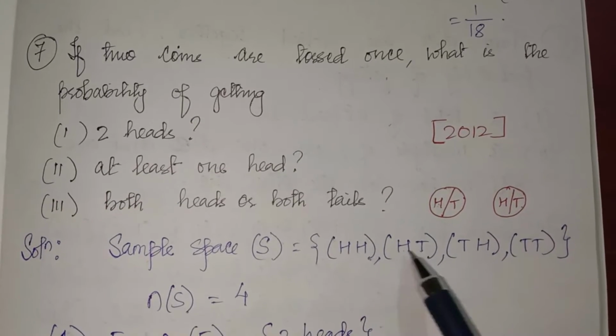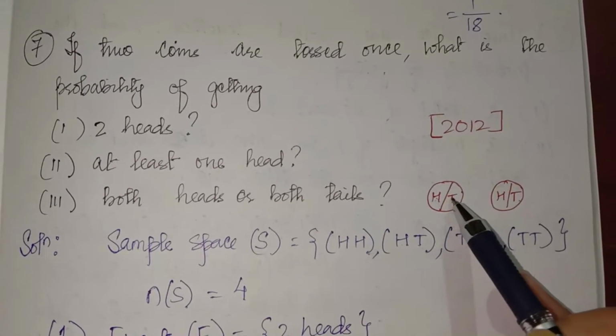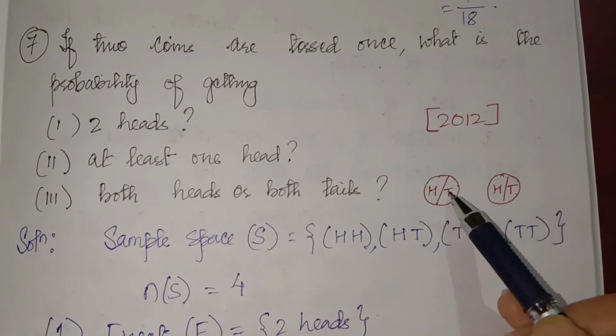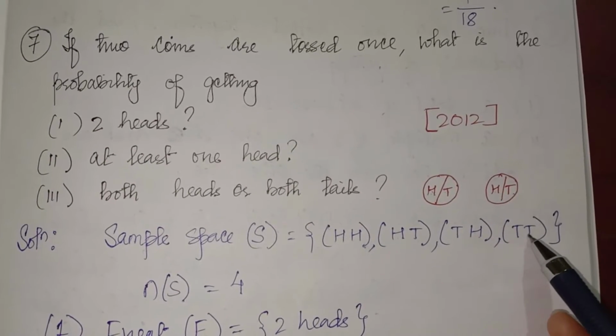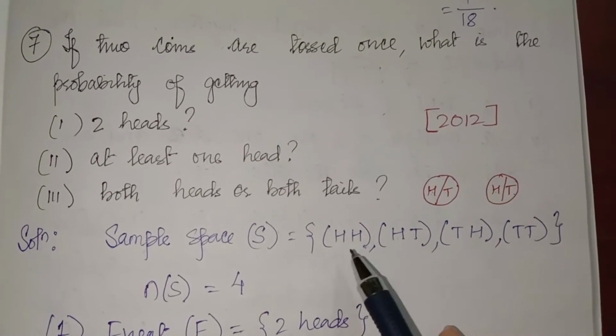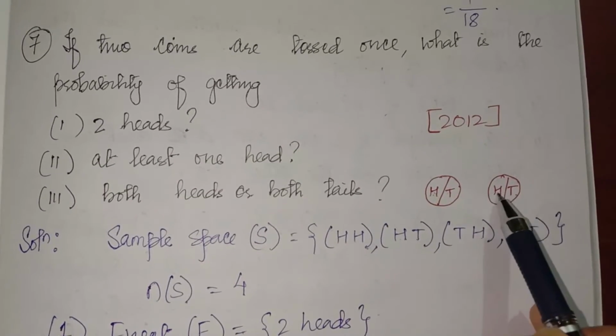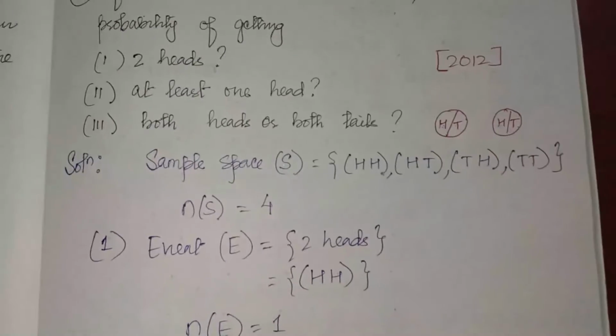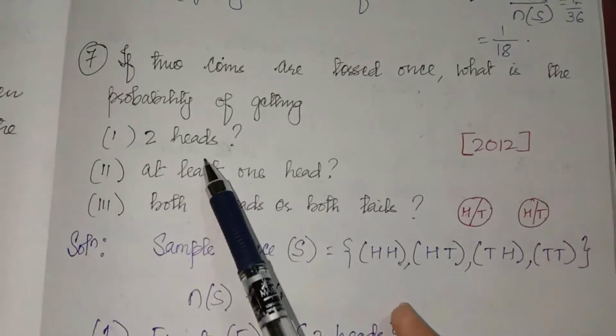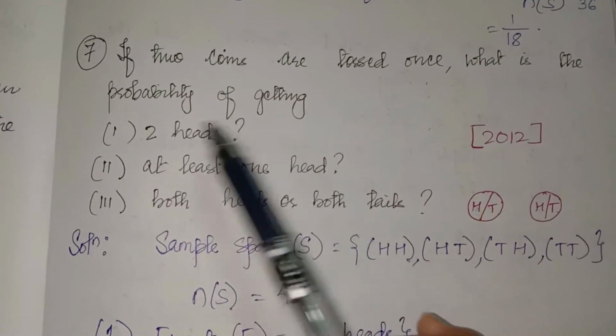So head-head, head-tail. If the first coin shows tail, then the second coin may show head or tail. So the samples are head-head, head-tail, tail-head, tail-tail. So there are 4.